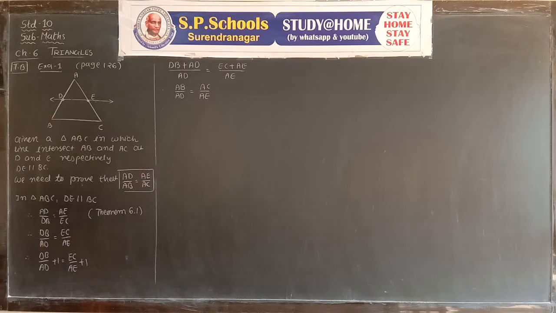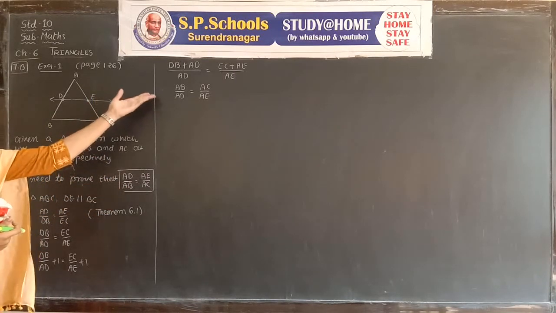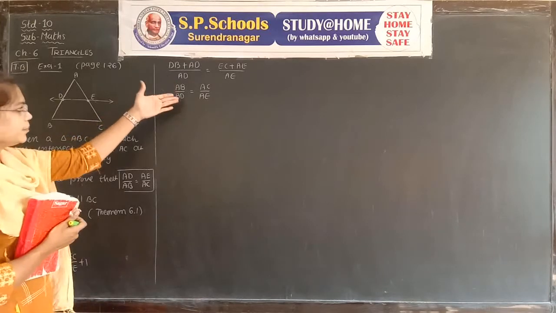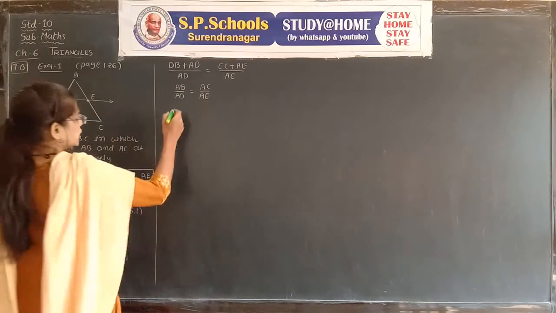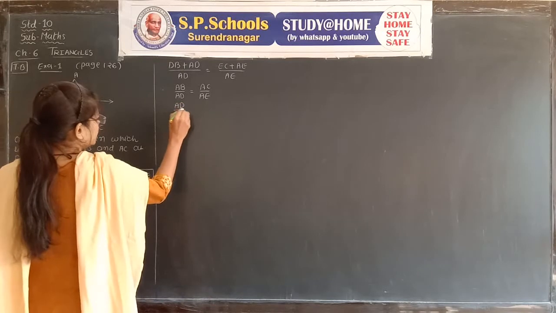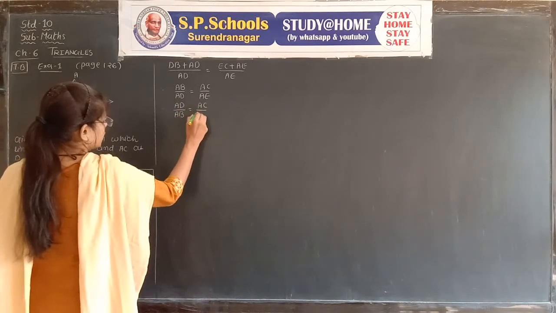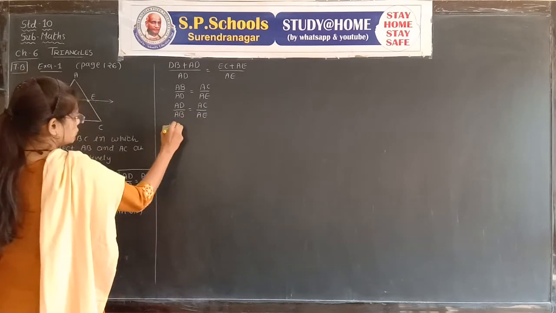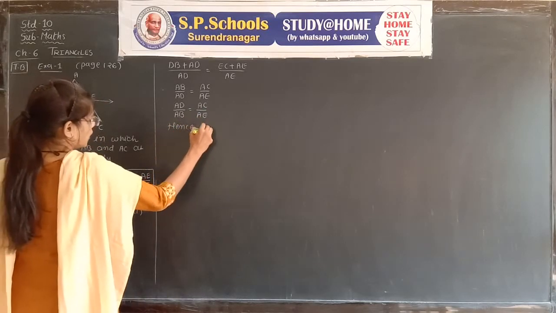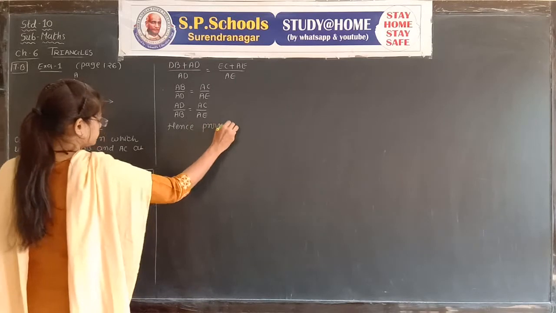In our proof, the reciprocal of AB upon AD and AC upon AE comes. That's why we have to take the reciprocal. AD upon AB is equal to AE upon AC is proved. Hence proved.